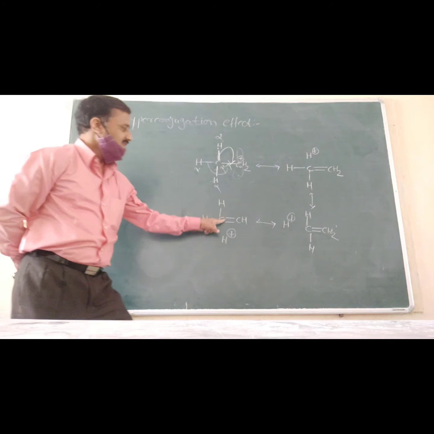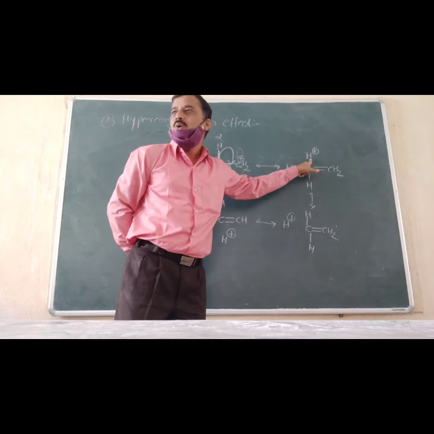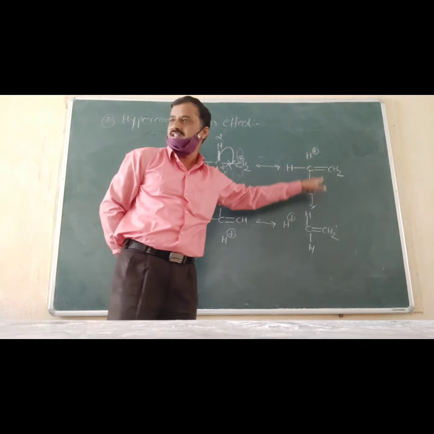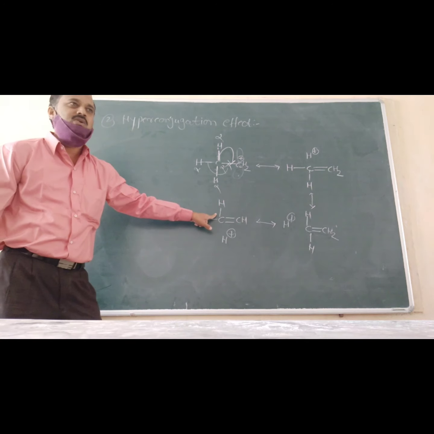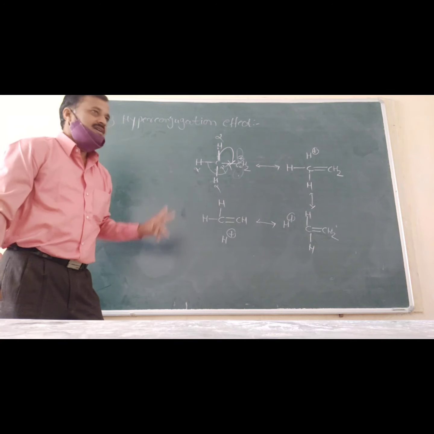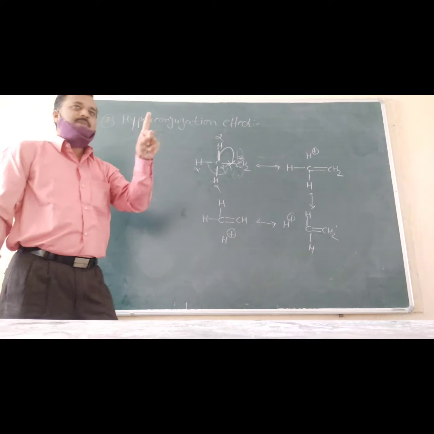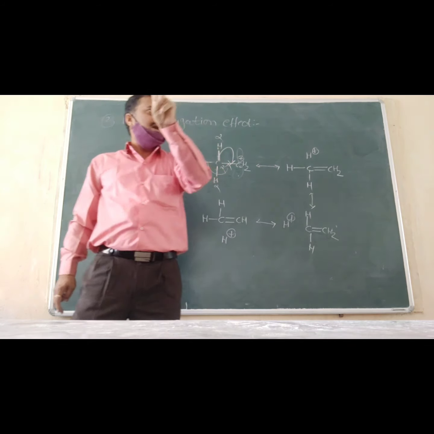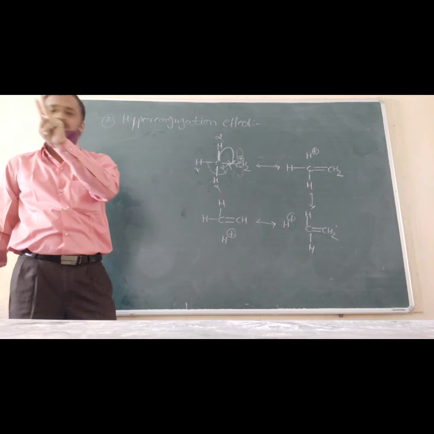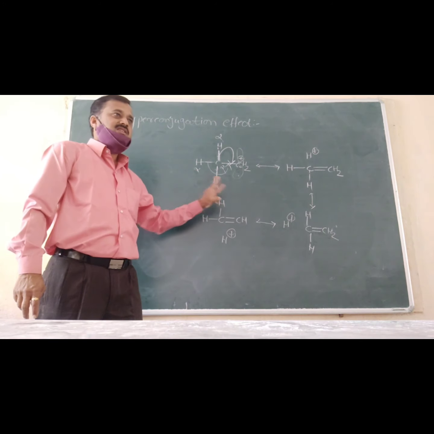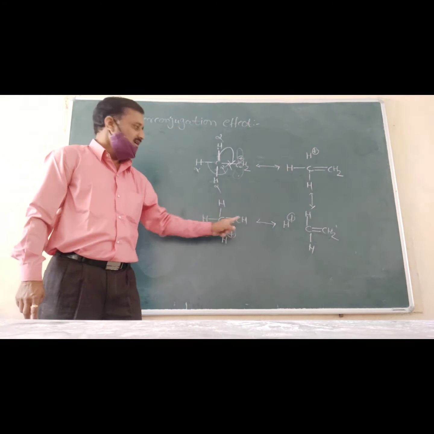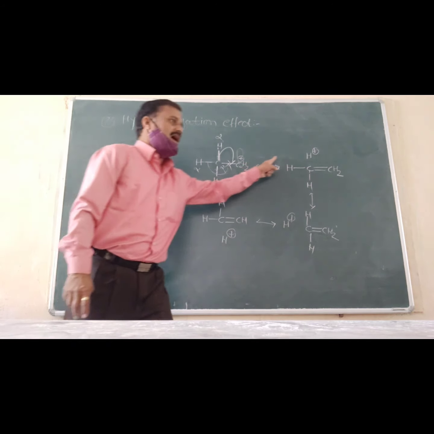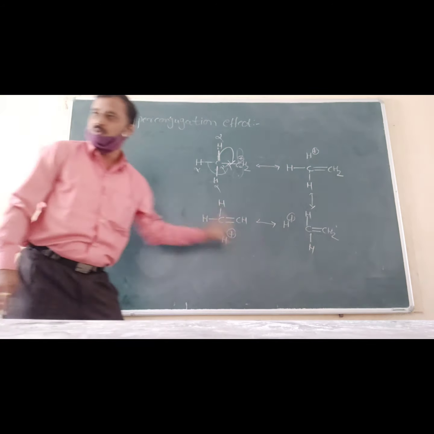3. Remember, these structures are known as the hyperconjugative structures. For 1 alpha hydrogen, 1 hyperconjugative structure is possible. For 2 alpha hydrogens, 2 structures are possible, and for 3 alpha hydrogens, 3 structures are possible. So for the ethyl carbocation, 3 hyperconjugative structures are possible.